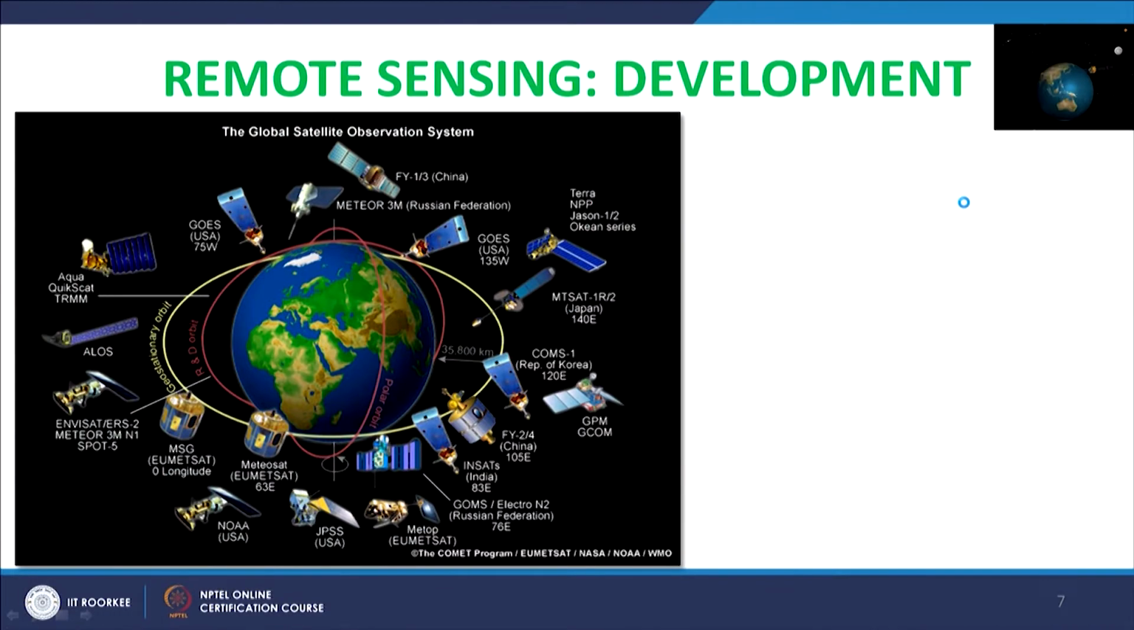This image we have already discussed in the previous lecture, but the purpose of bringing it here again is to see how many satellites by various countries there are, and each of these satellites is either part of a series like NOAA. The current, probably last, in that series is NOAA 19, so you see that it started in the 60s and the series is still going on.